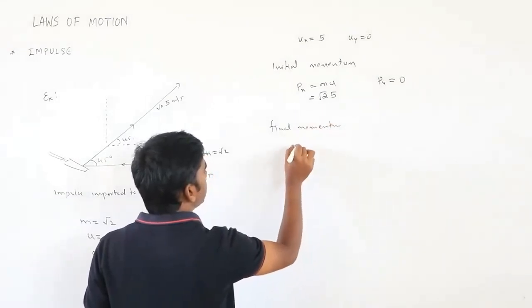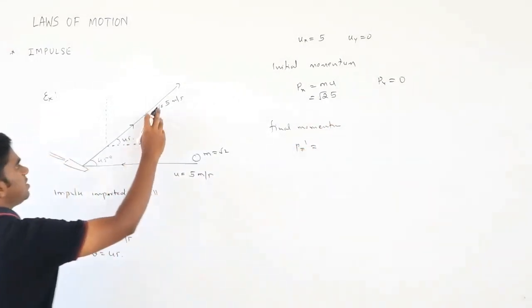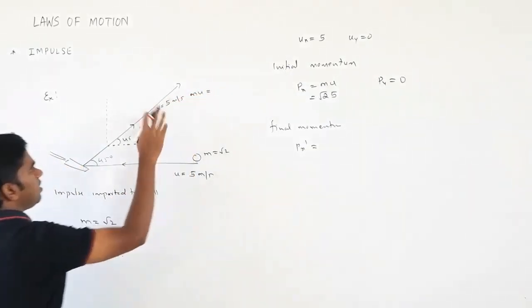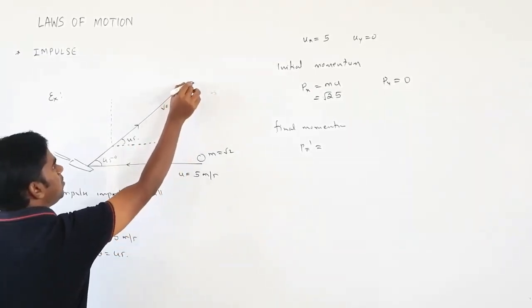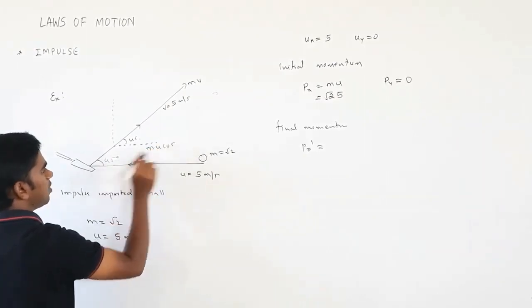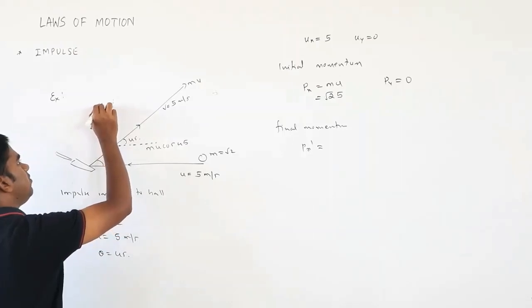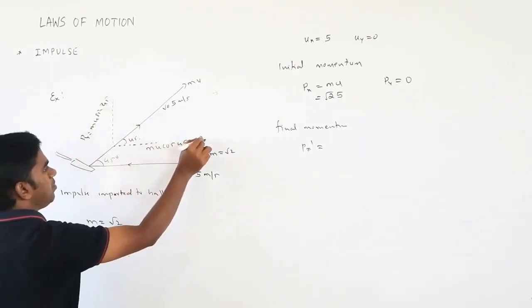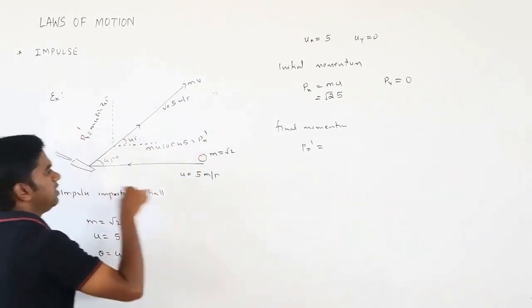Final momentum, you have to take px dash. Px is m into u, that is no problem, but you have to take its component. Its component will become mu cos 45 here, and mu sin 45 here. This is py and this is px. So px dash and py dash are the final momentums.